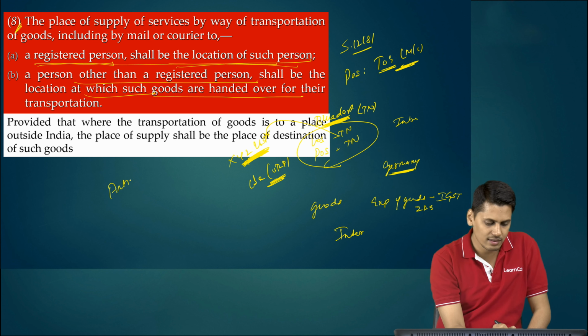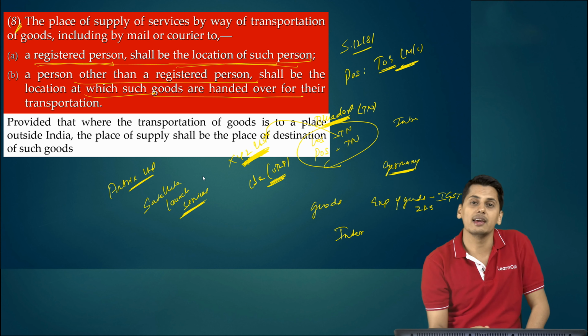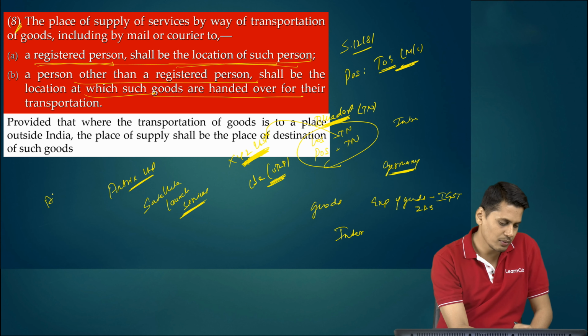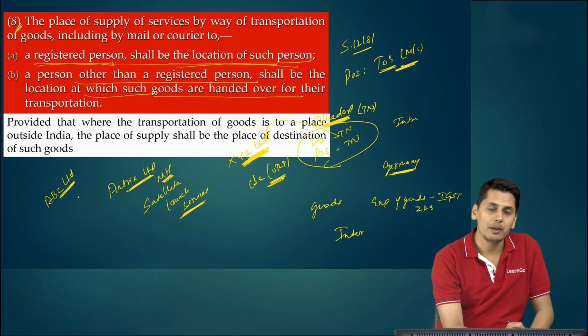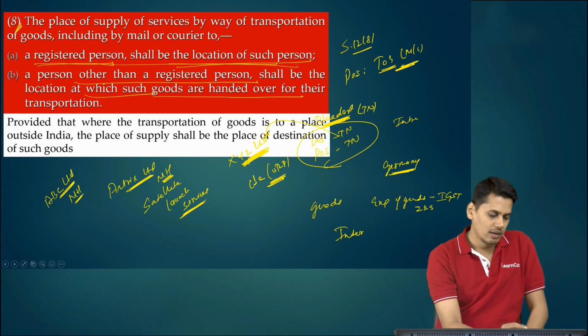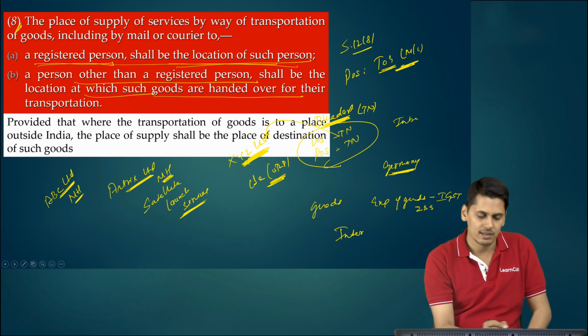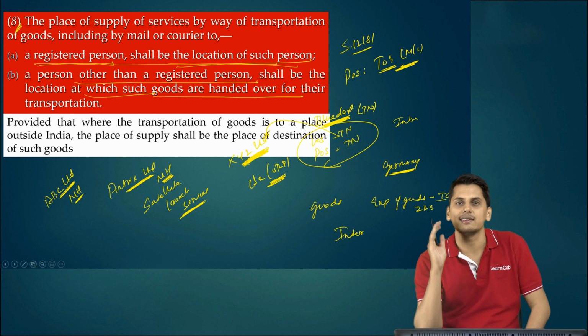Now say there is Antrix Limited who is engaged into satellite launch services. Let's suppose there is ABC Limited Company of India. So Antrix Limited, let's suppose from Maharashtra. ABC Limited Company, let's suppose again from Maharashtra. Now ABC Limited wants its satellite to be launched. It procures the services of Antrix Limited.